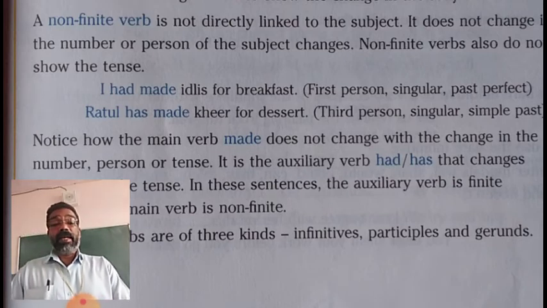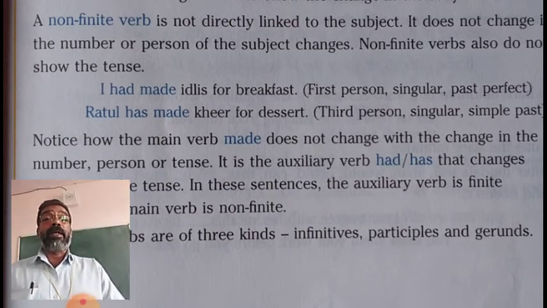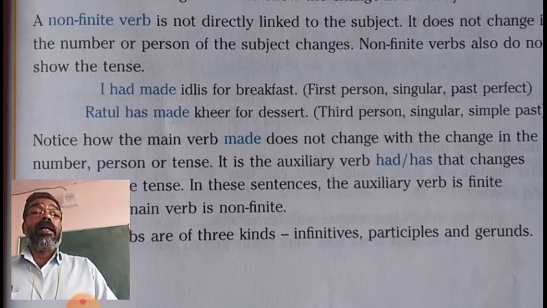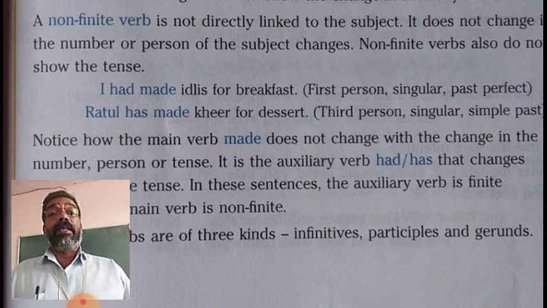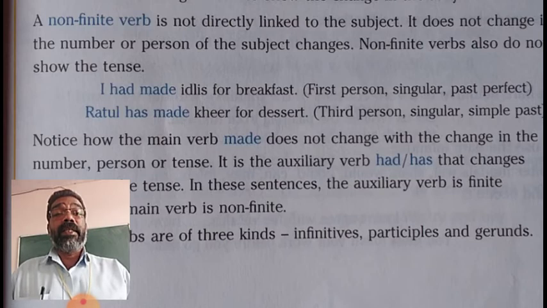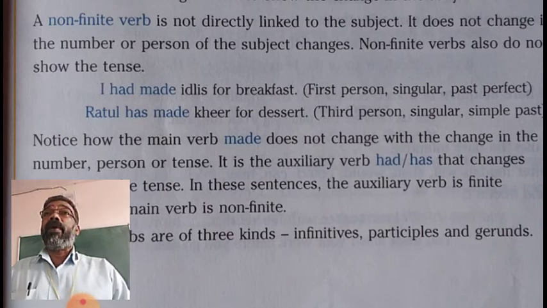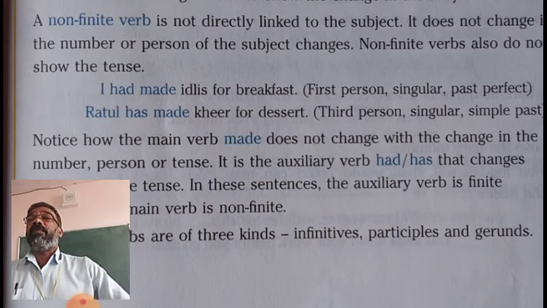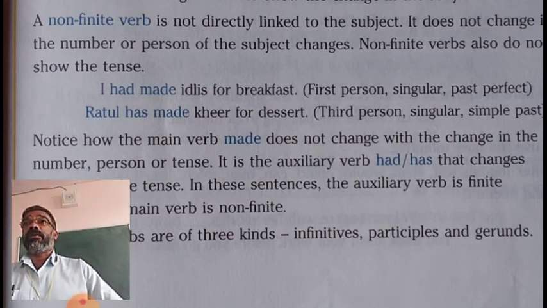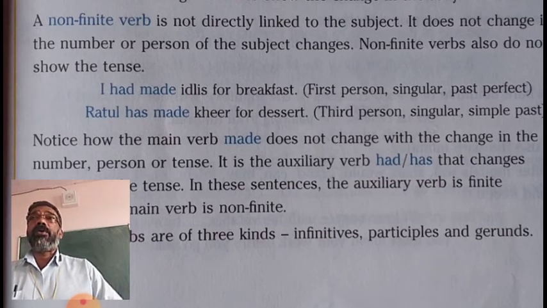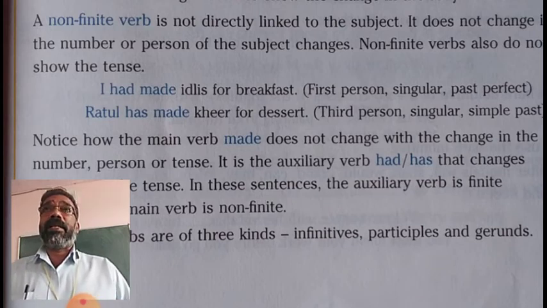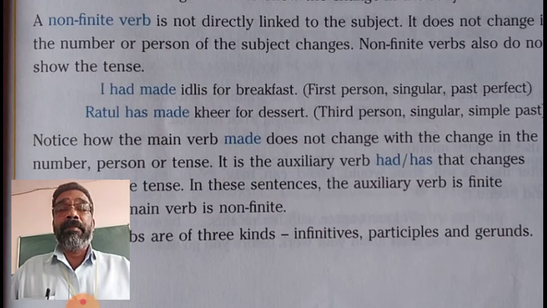So from these examples, I hope you understood that the verb that undergoes changes according to the changes in subject and tense are called finite verbs, and the verb that does not undergo any changes according to the changes in subject and tense is non-finite verb.